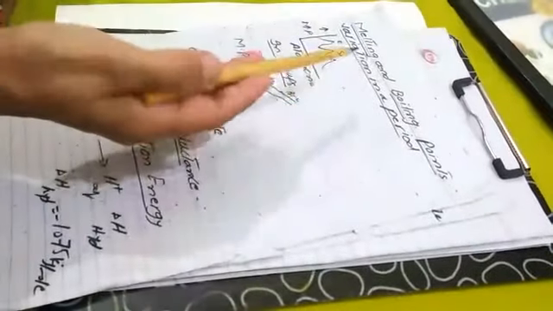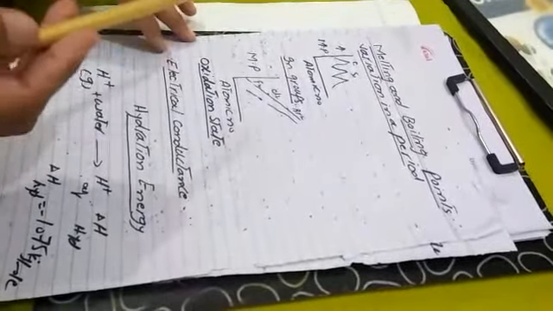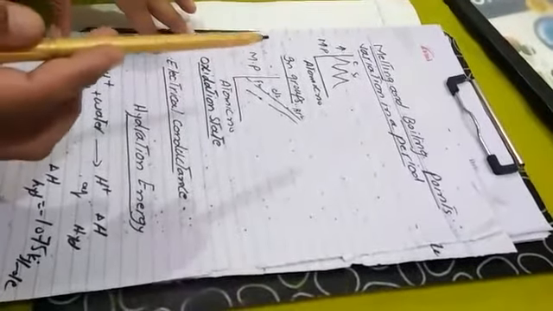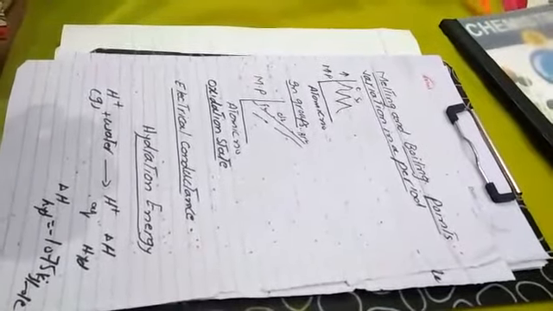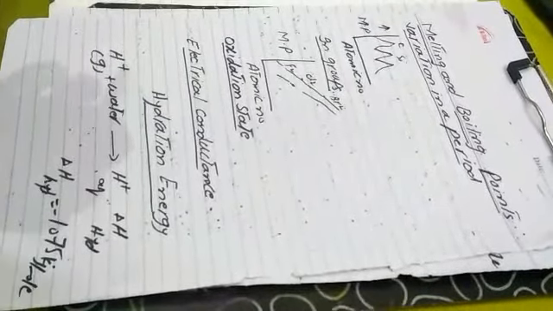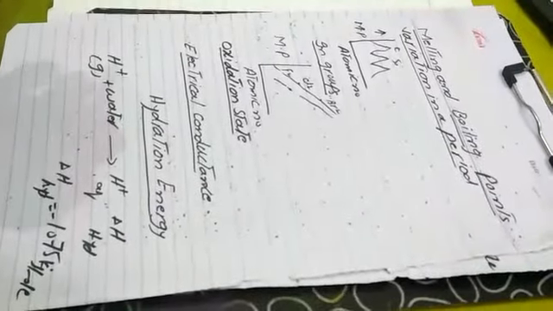Then we study thermodynamic properties. Thermodynamic properties mean melting point, boiling point, heat of fusion, and so on. Variation in a period: the melting and boiling points of elements increase up to the middle and then decrease up to the noble gases. For example, in the second period, melting point increases up to carbon and then decreases up to neon. It depends upon the number of valence electrons.